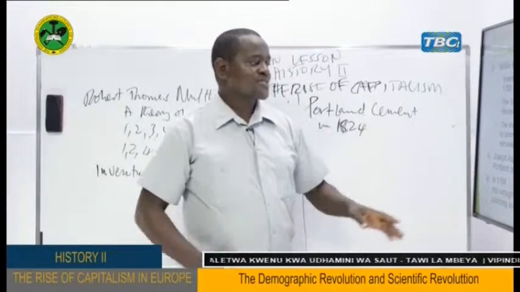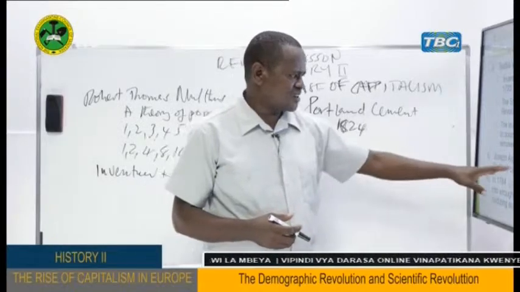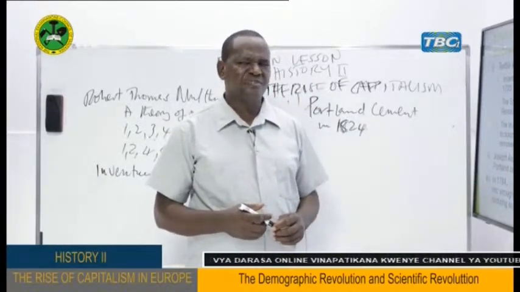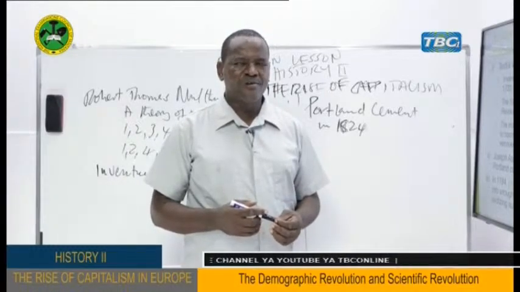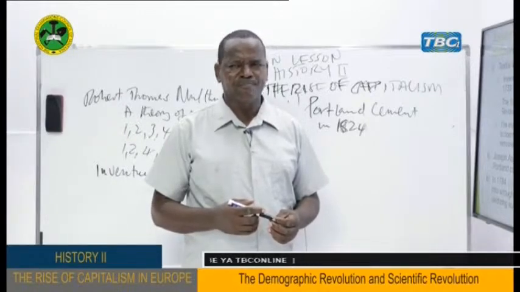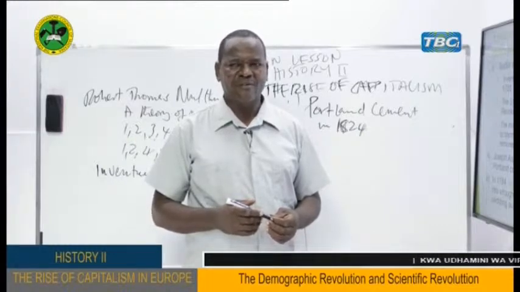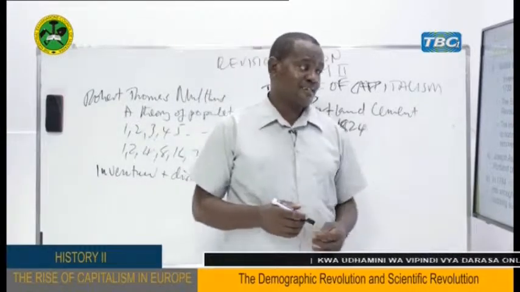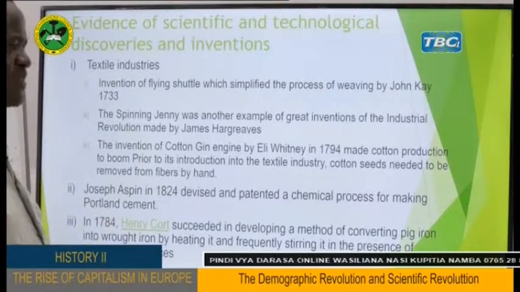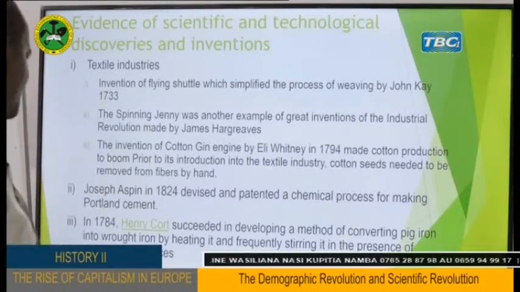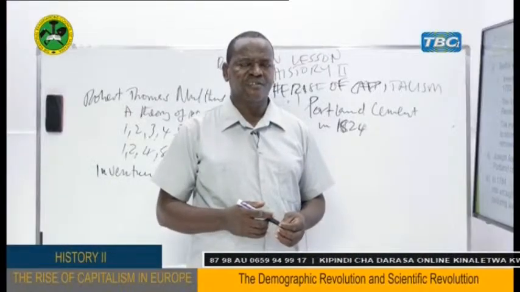you can see this was a very, very important breakthrough. The invention of Portland cement was a very important breakthrough. Why? Ask yourself a question. What do you think we would be using today to construct our houses, to construct bridges, and other different types of civil constructions, if there were no cement? But this invention was made by Joseph Aspin in 1824, and it brought a lot of changes in civil engineering works.